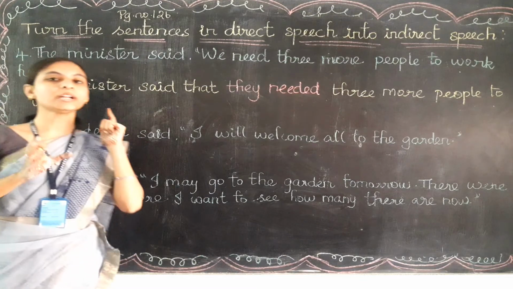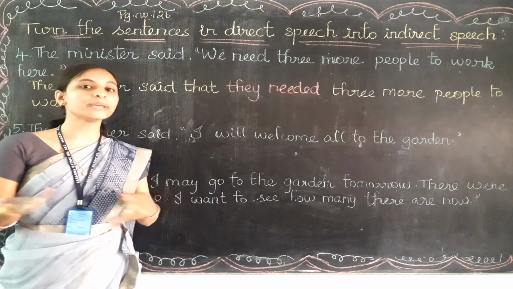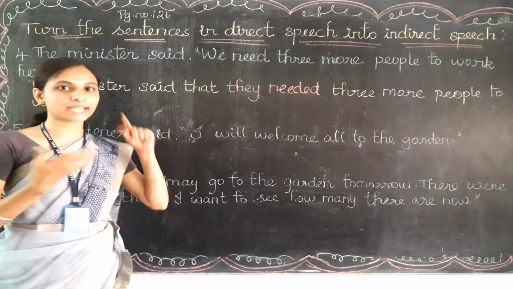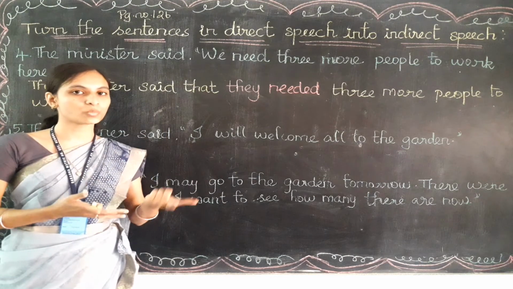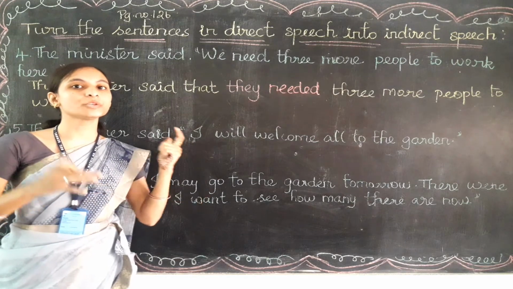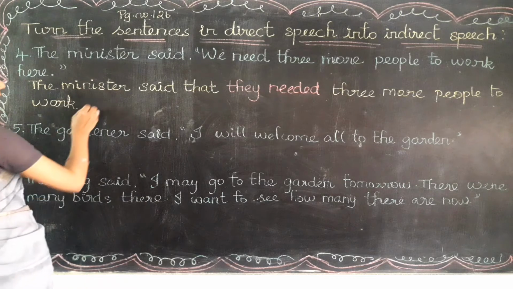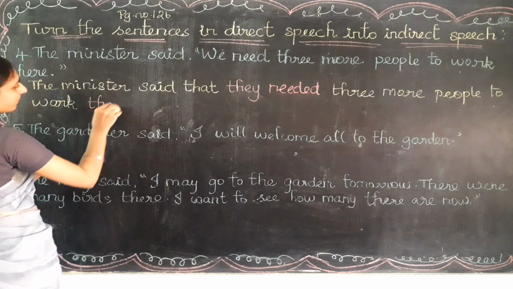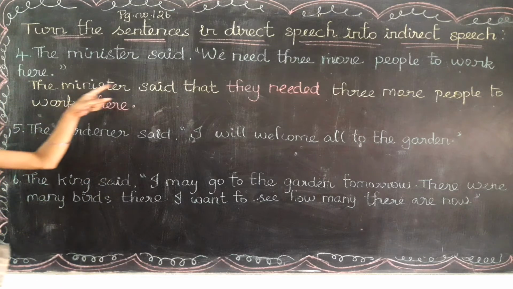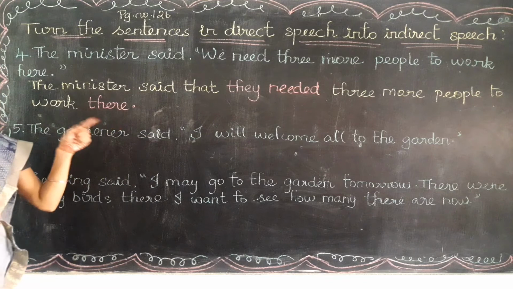Do you remember about the time expression, that is time and place? Those words should be replaced in the indirect speech. So here is a place expression word only. That should be changed into which word? Here should be written into there. Very good. So I need to write there here. So now let's read out the answer. The minister said that they needed 3 more people to work there.